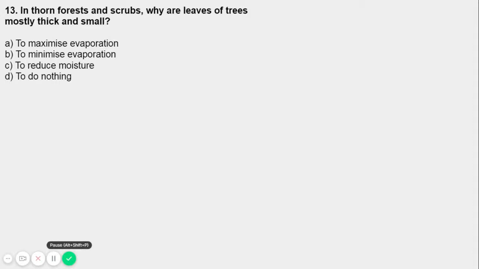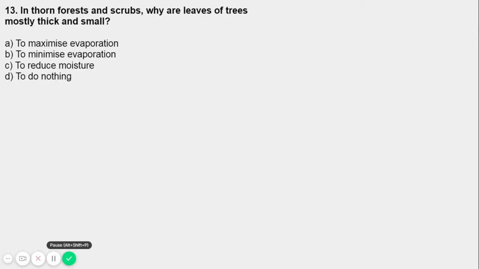The leaves are thick and small to minimize water loss. Mostly to minimize water loss due to transpiration, so they can hold more water, right? For their protection, they can't be torn easily if they are thick.